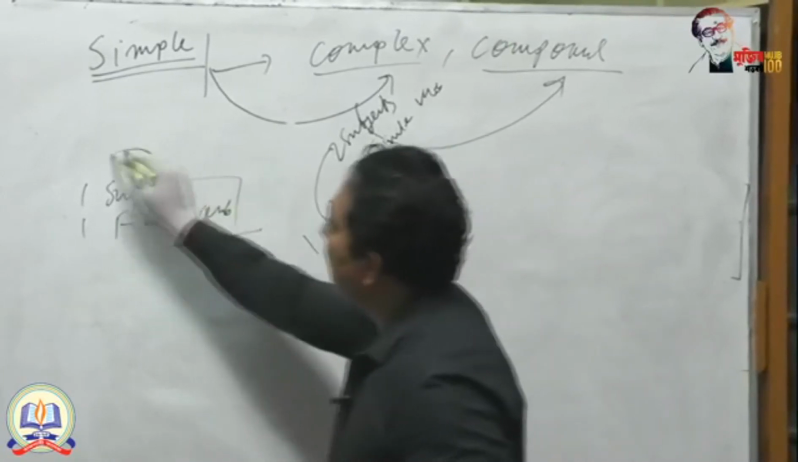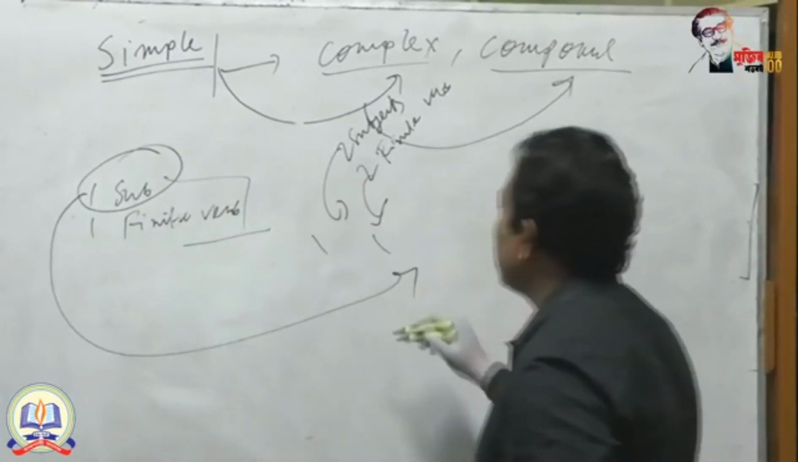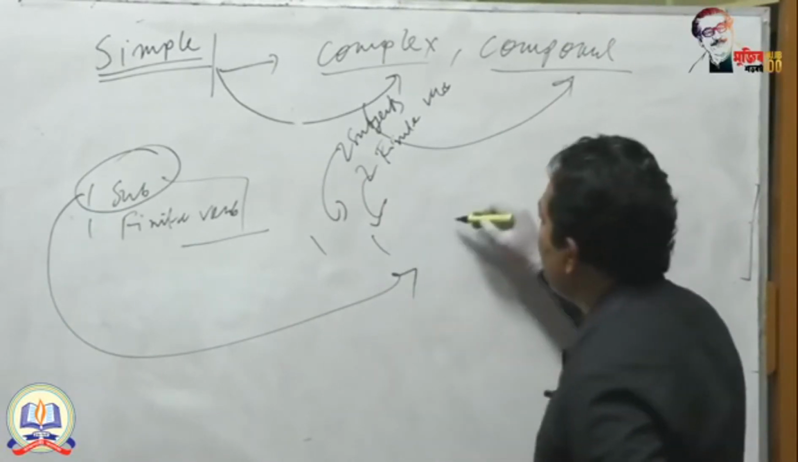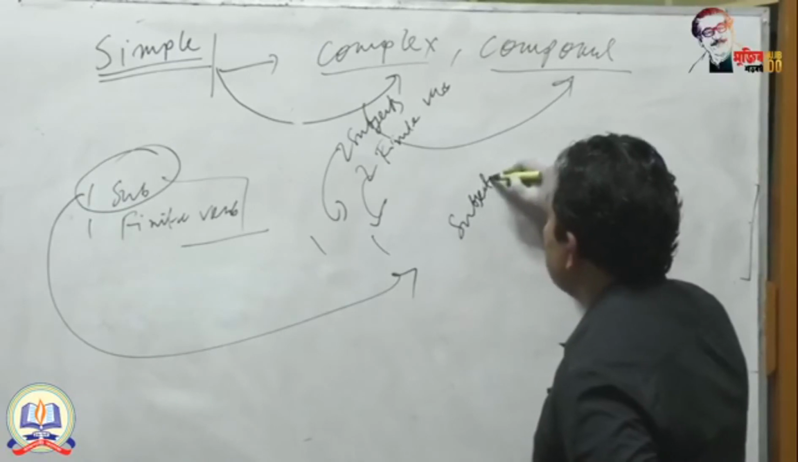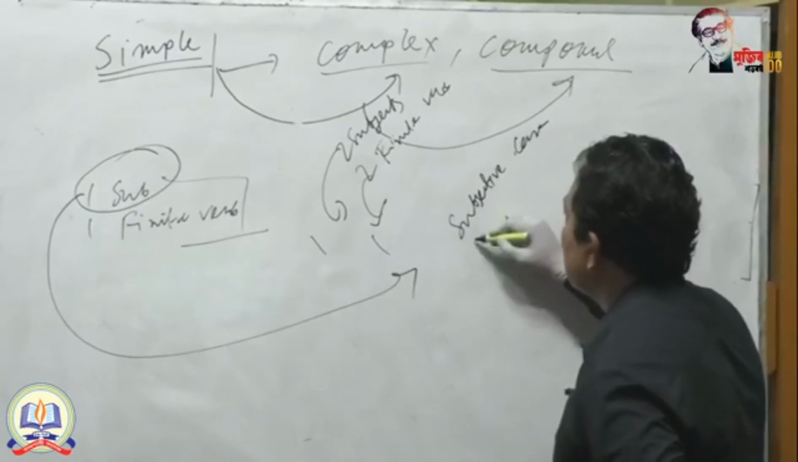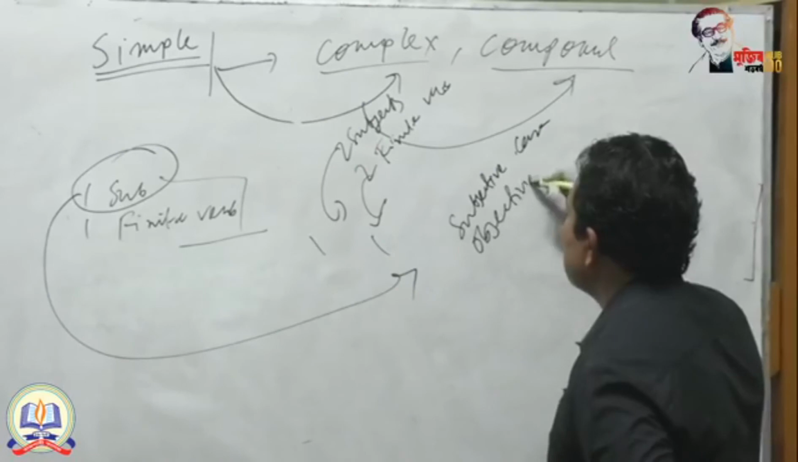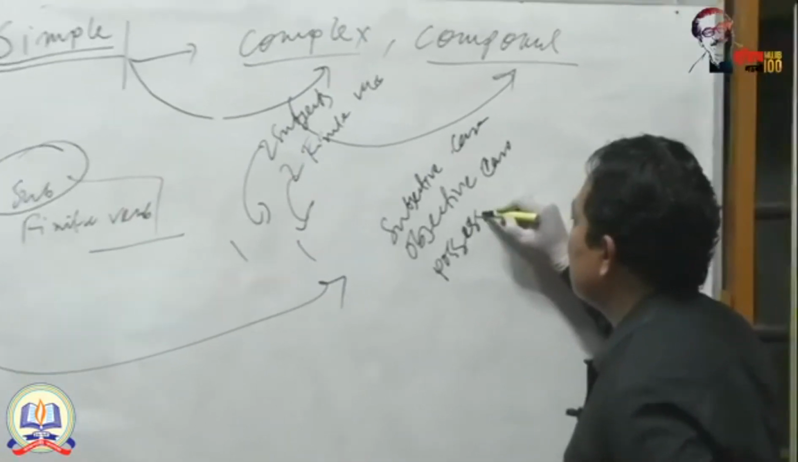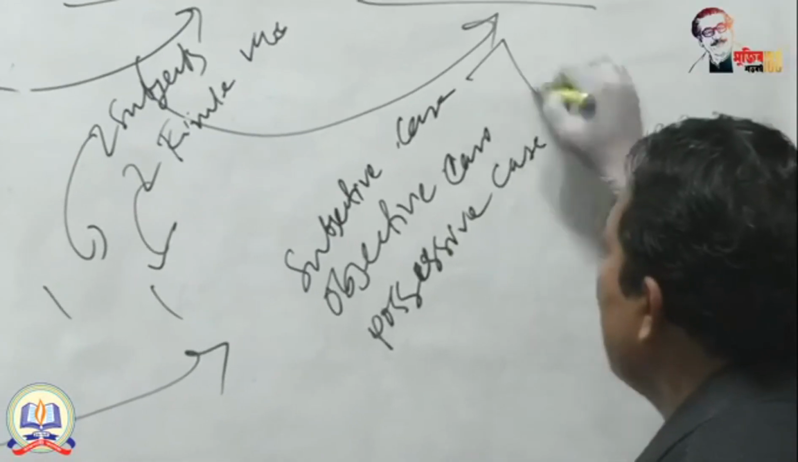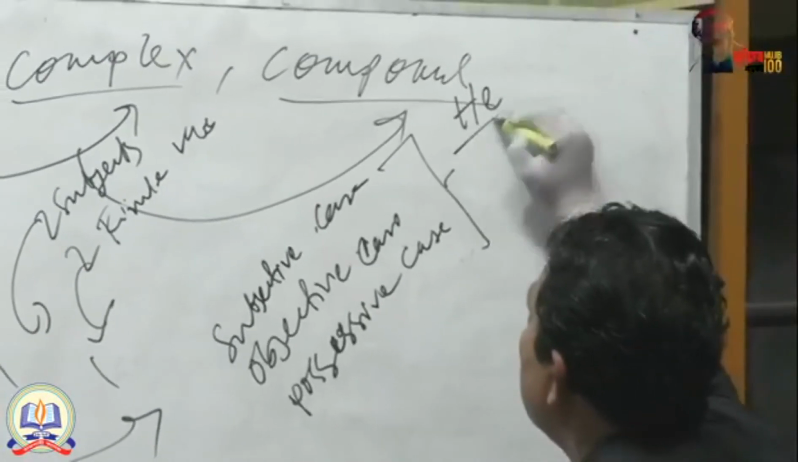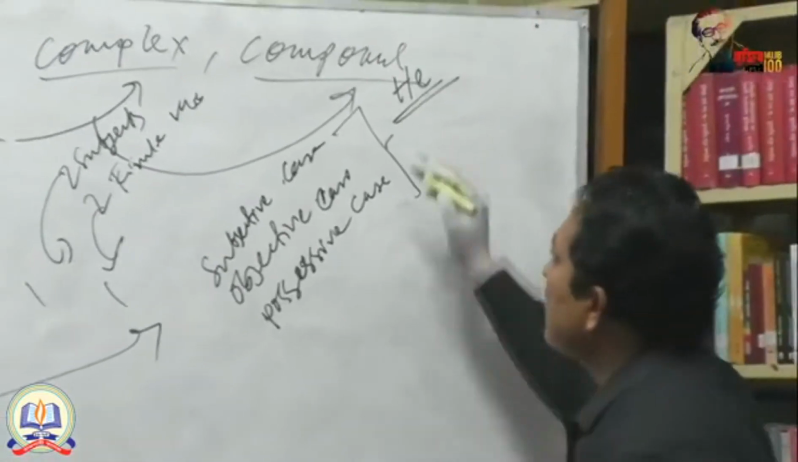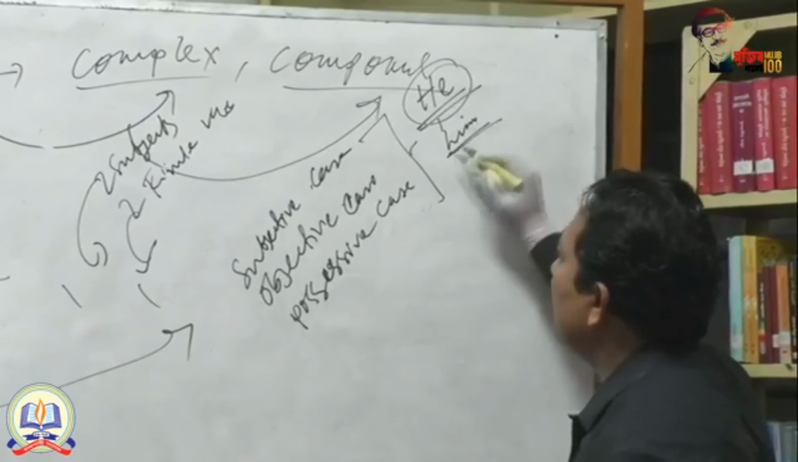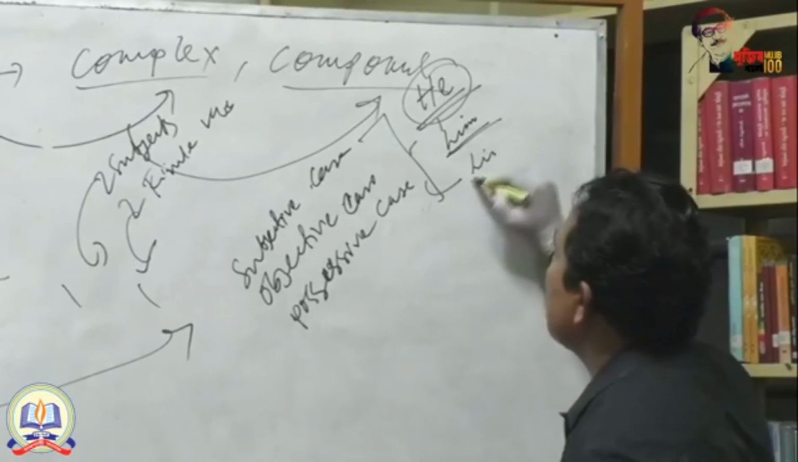You know, there are three cases of any noun or pronoun. What are they? Subjective or nominative case, objective case, and possessive case. Suppose if I say he, it is a subjective case. It is a subjective form. If I say him, it is objective form. If I say his, it is possessive form.